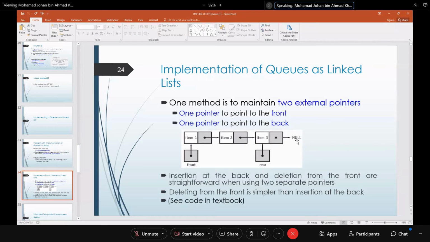So you add in a new node, establish the link to the new node, and then you move the rear. If you want to delete a node at the front, you need to remove it here, then you can delete the node by having another pointer pointing towards it. This implementation you can look at in your textbook. It's quite similar to stack.